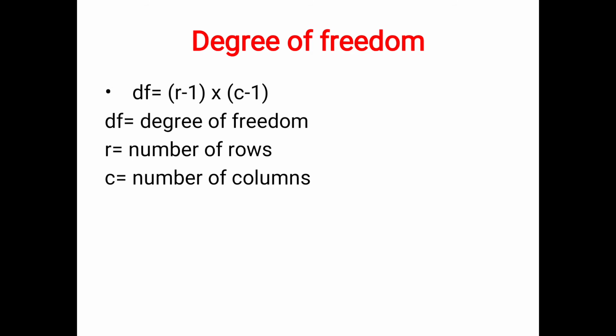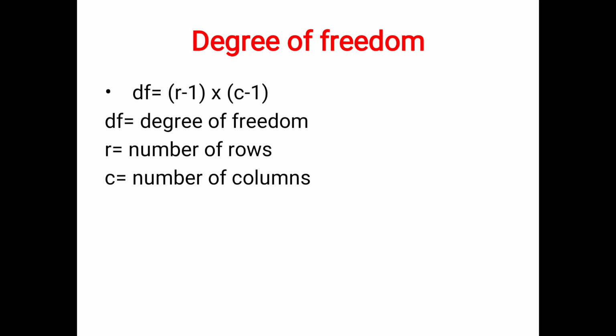So you have to calculate degree of freedom in chi-square test. Degree of freedom is nothing but (row minus 1) into (column minus 1). Row minus 1, that is number of rows minus 1. For example, if there are 3 rows, 3 minus 1 is how much? 2. Okay. Column minus 1. If there are 2 columns, so 2 minus 1 is equal to 1.